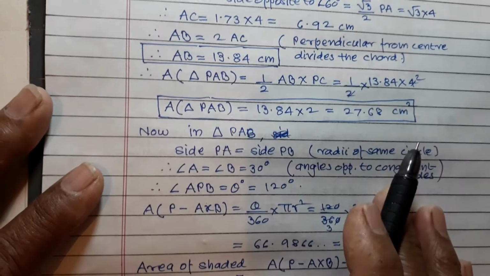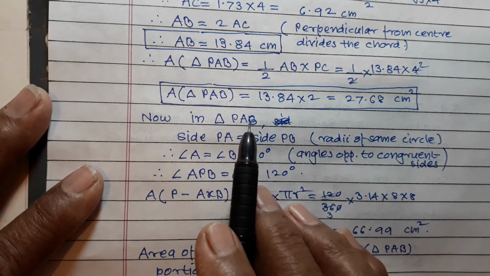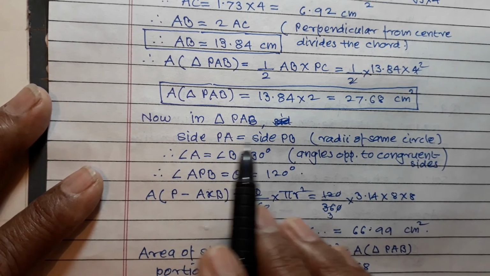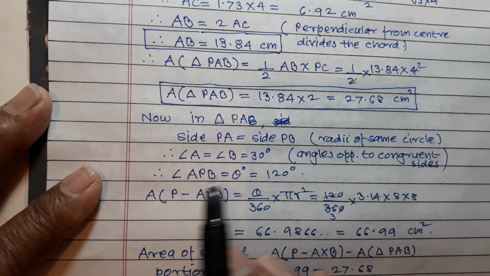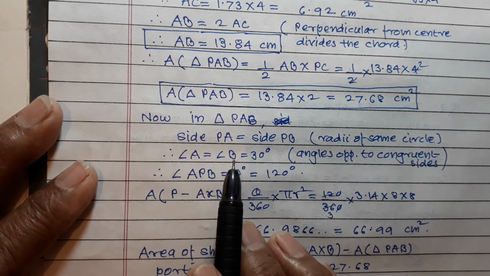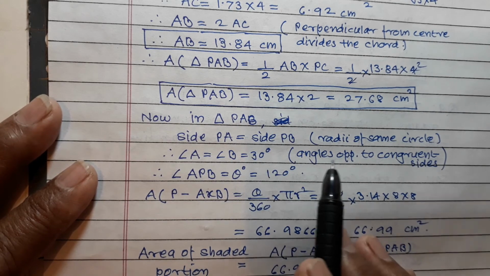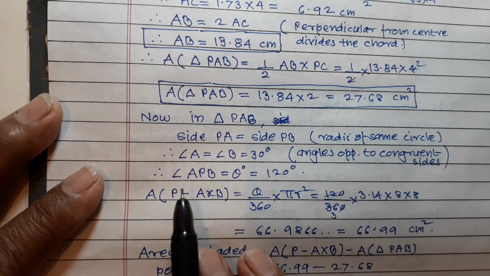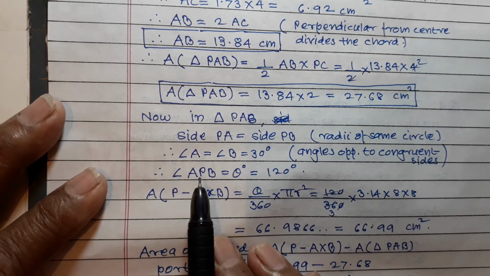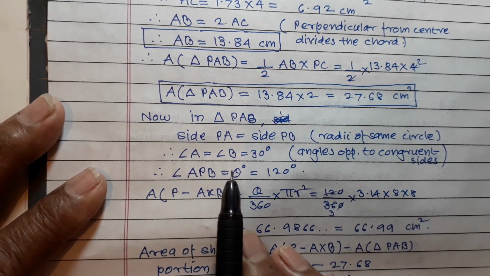Okay. Now in triangle PAB, side PA is equal to side PB, radii of same circle, angle A is equal to angle B is equal to 30 degree, angles opposite to congruent sides,